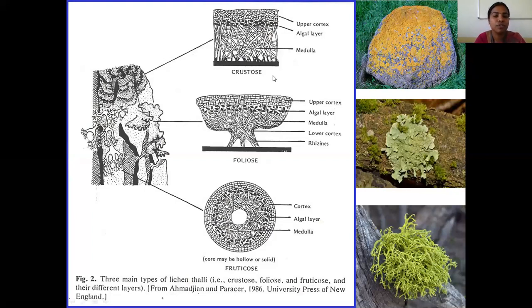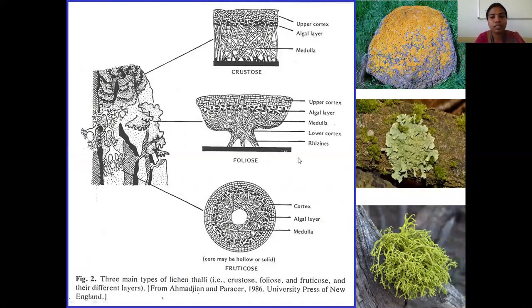If you take the section of crustose lichen, it has an upper cortex and the lower cortex is absent. That's why the name crustose is given. It does not have the lower surface. In between it has the medullary region where it has the algae.